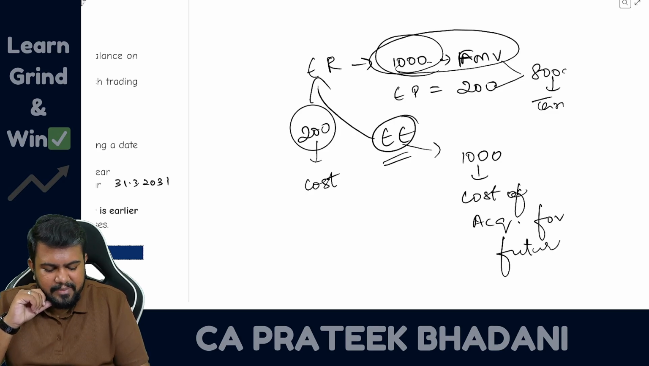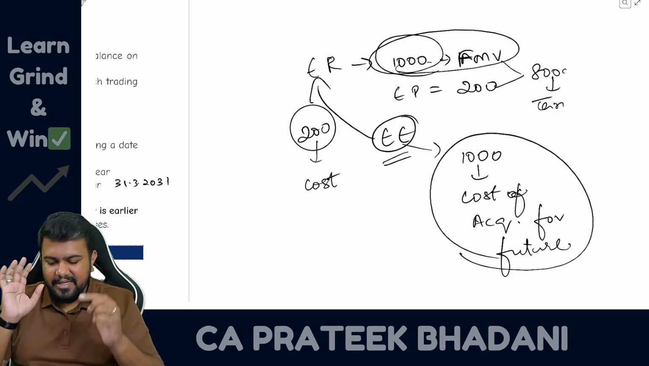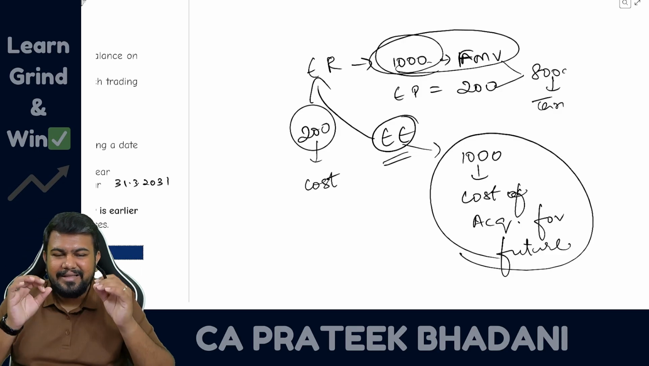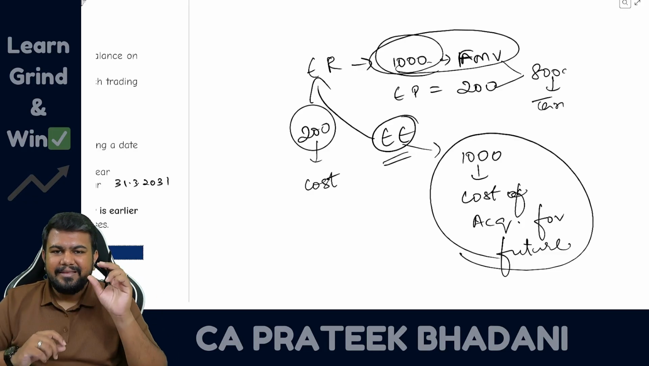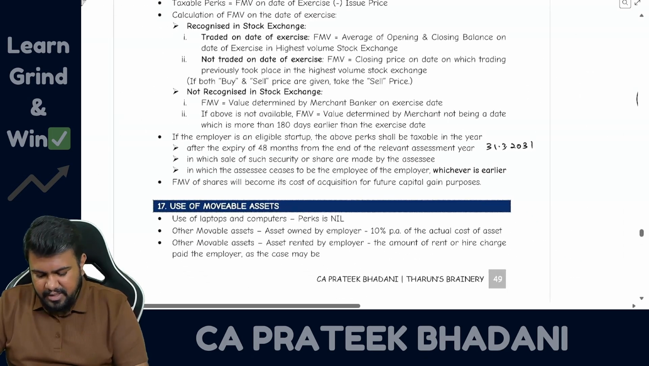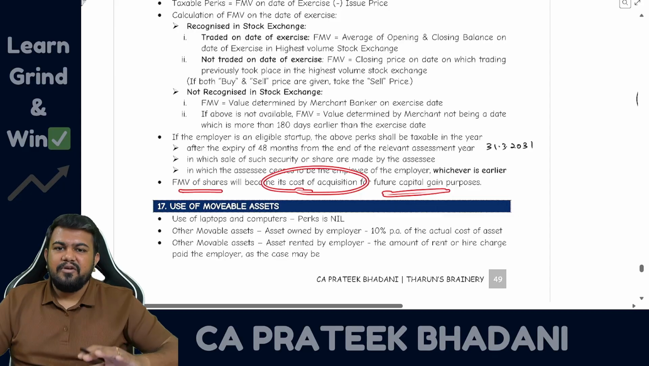The same concept I am also going to explain you in capital gain revision. There also we will see that if at all you are receiving some amount or some security, for that security you have considered some other value and paid the tax on that value, then that fair market value will become your cost. It will become your cost. So fair market value of shares will become the cost of acquisition of such shares for future purposes.